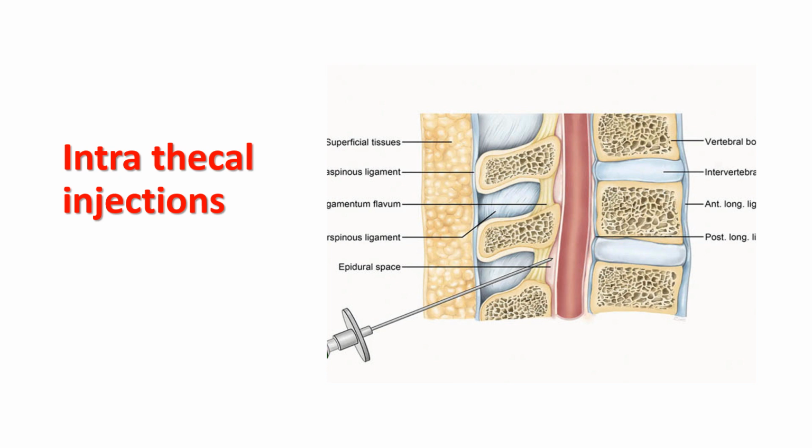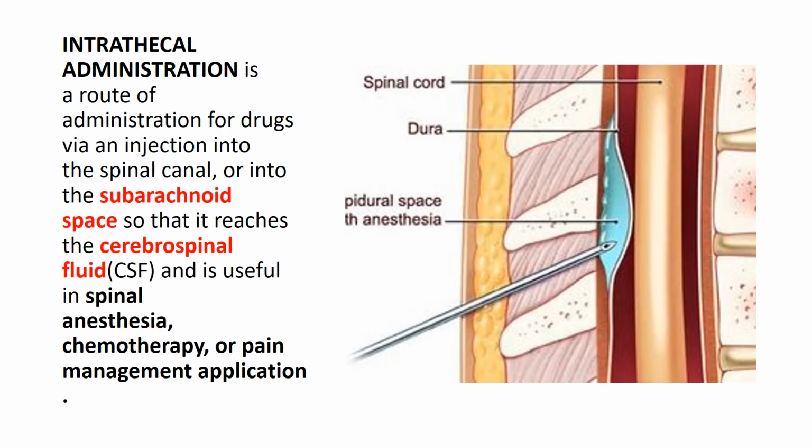Coming to the first topic, intrathecal injection. As you see, the needle tip is inserted into the epidural space. Here the drug is deposited and the effect is produced by direct absorption into the vascularity. Intrathecal procedures are usually followed with anesthetic drugs, and this procedure is usually seen in spinal anesthesia. Intrathecal administration is the route of administration of a drug via an injection into the spinal canal or into the subarachnoid space, so that it reaches the cerebrospinal fluid, and is useful in spinal anesthesia, chemotherapy, or pain management application.